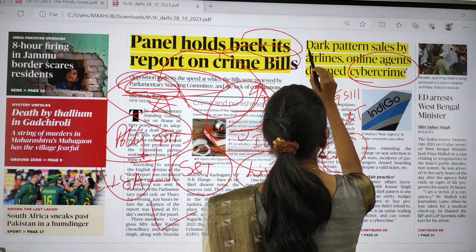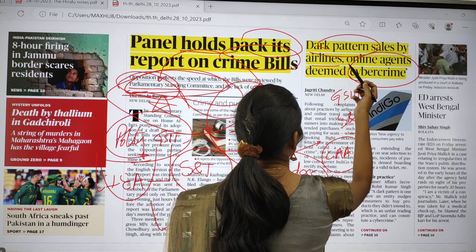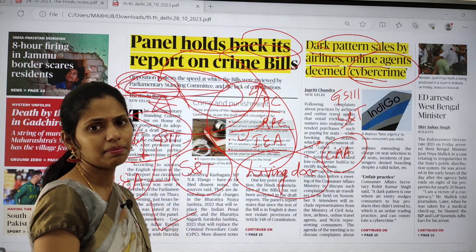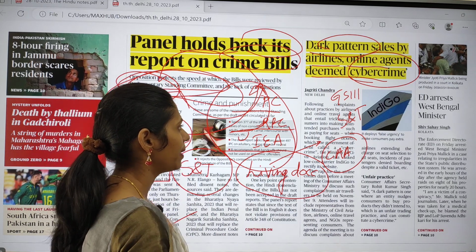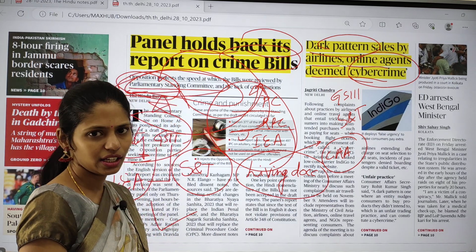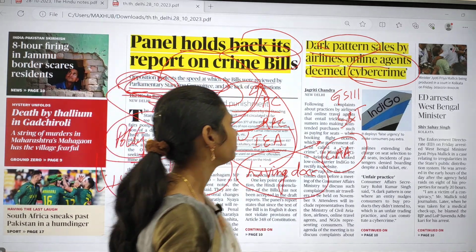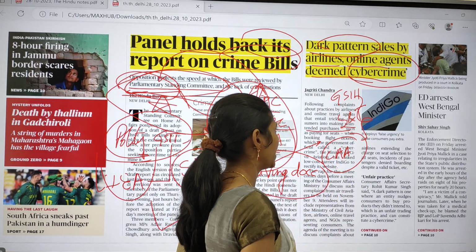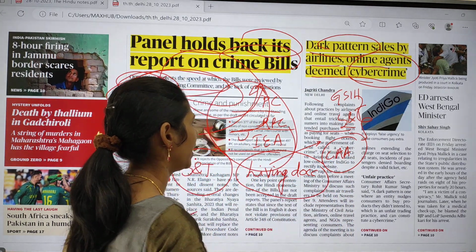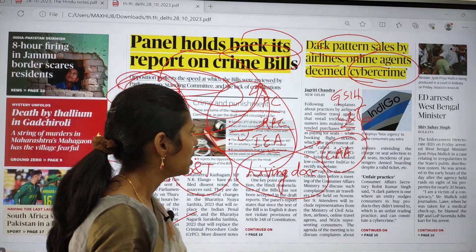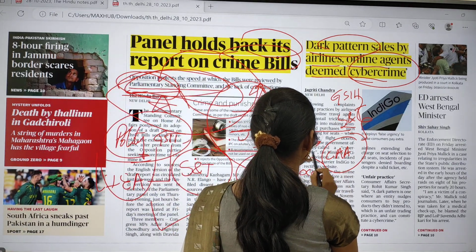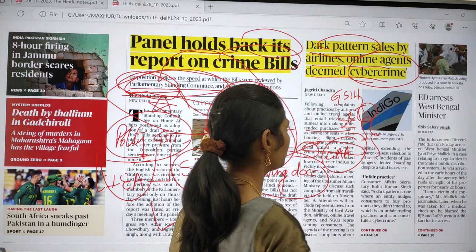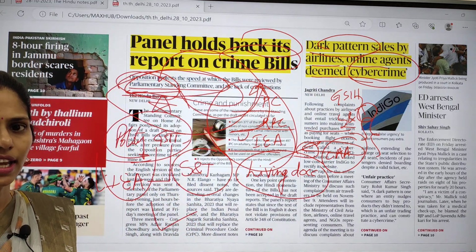The next topic is: dark pattern sales by airlines, online agents deemed cybercrime. A number of complaints have been filed regarding practices by airlines and online travel agents. They are making unintended purchases happen, for example paying for seats while booking flight tickets, which the government is calling cybercrime. So now cybercrime is happening even in the booking of airline tickets.